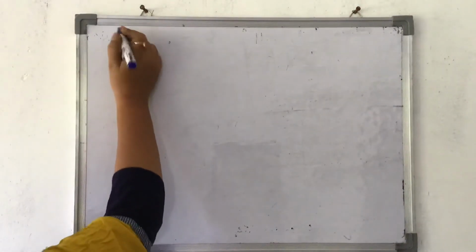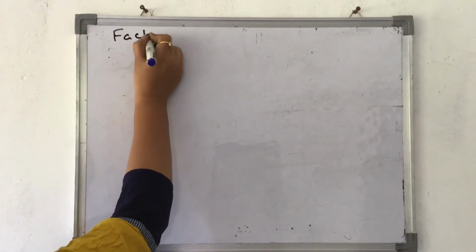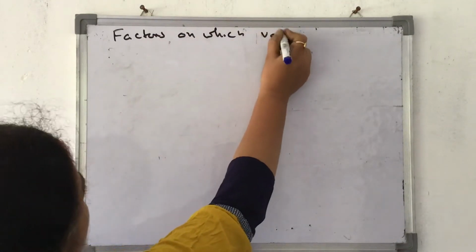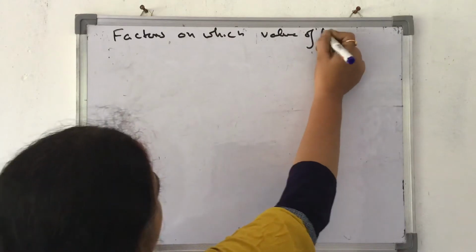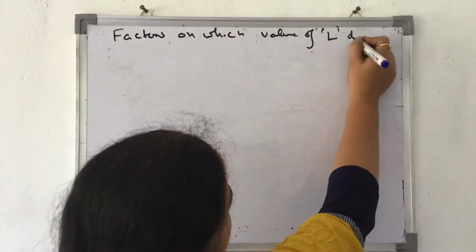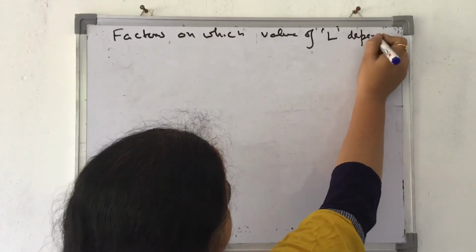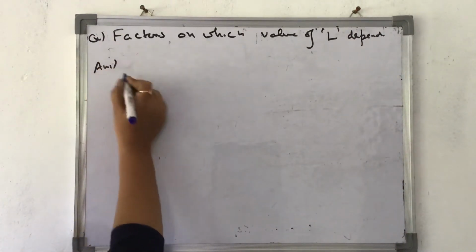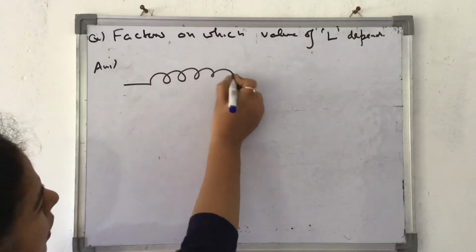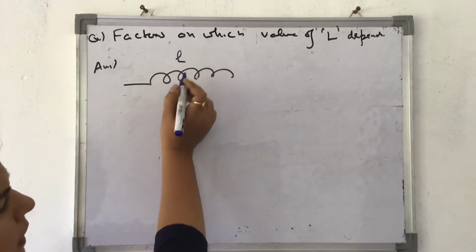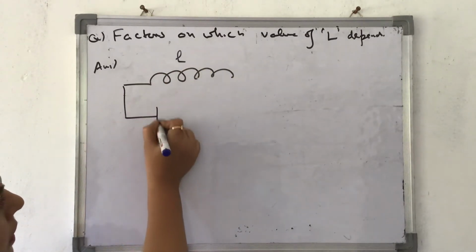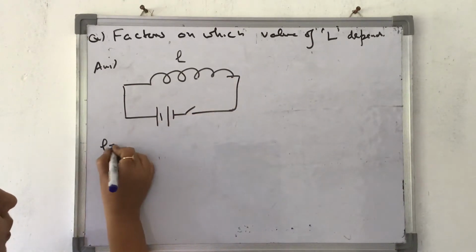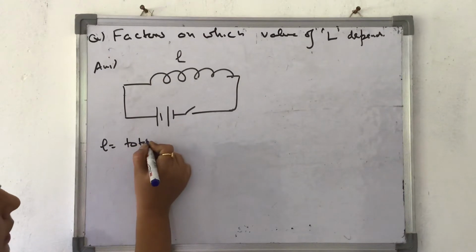Let's start with the heading: factors on which the value of L, the coefficient of self-inductance, depends. Let me consider a coil whose length is l, and this is a battery which I have connected. Here l is equal to the total length,